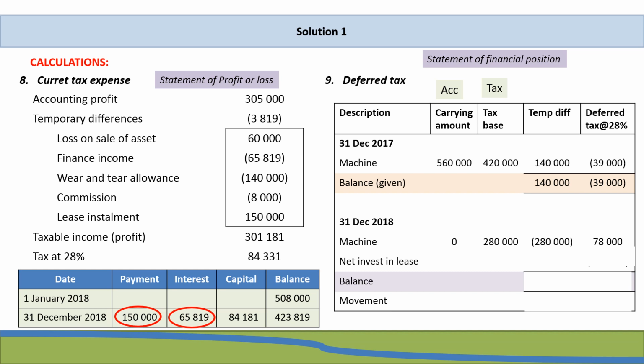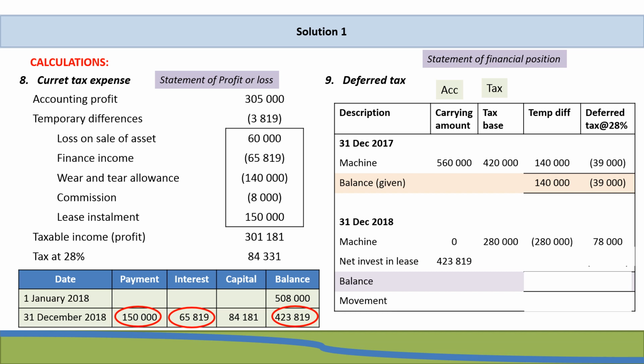Next, if we look at our net investment in the lease, again, we are looking at the carrying amount. So this is the balance according to our accounting statement of financial position. And the balance according to our statement of financial position for accounting will be the amounts at 31 December 2018, being 423,819, because this is the amount that is still owed to us on our net investment in the lease. So that's our carrying amount.